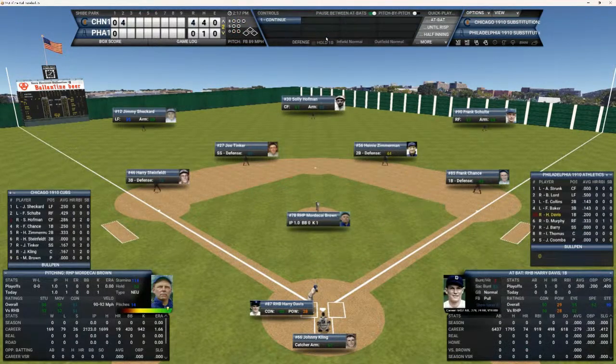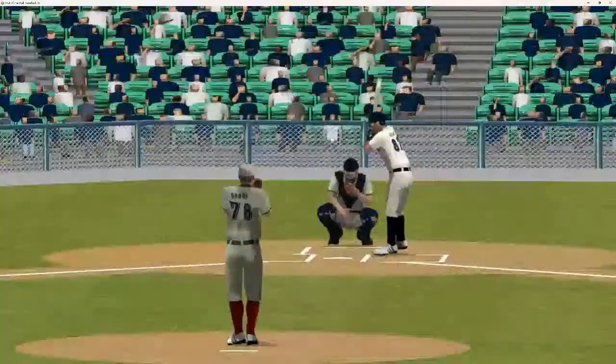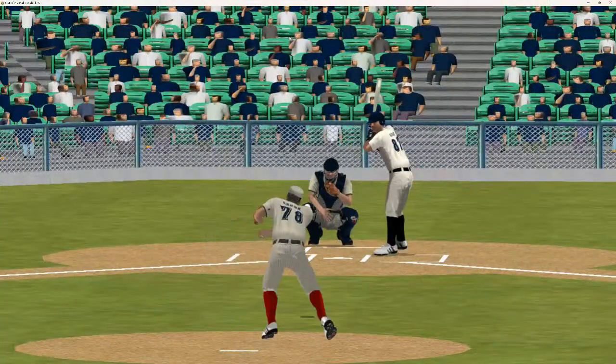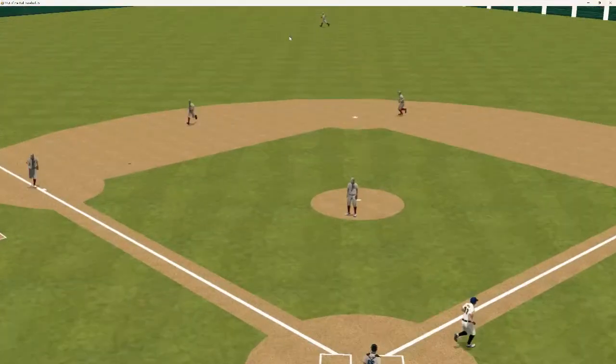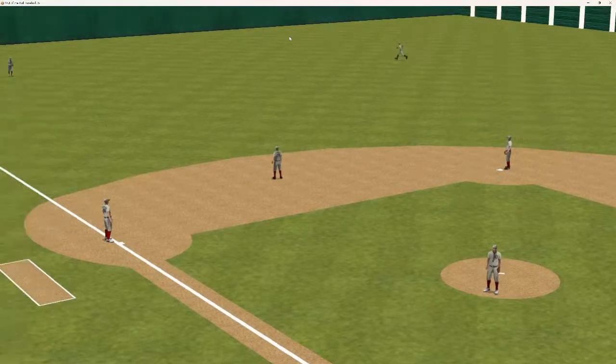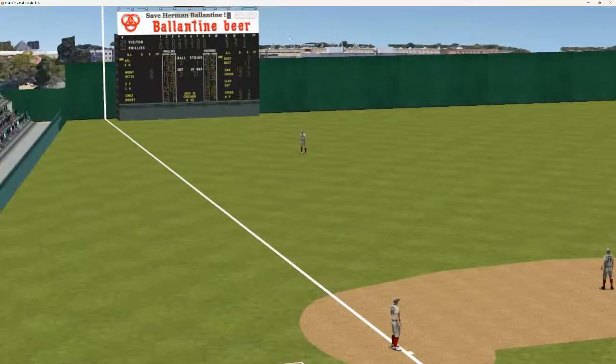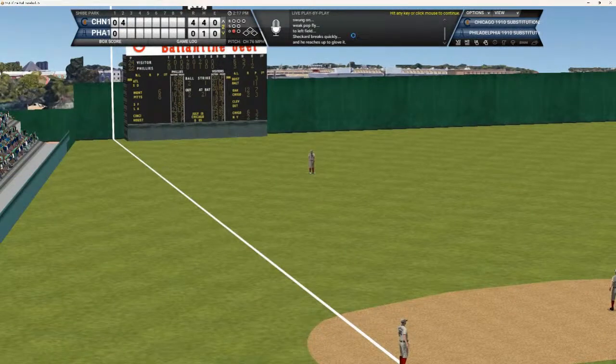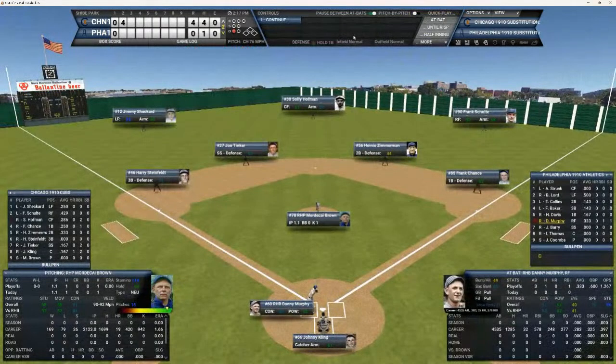We go to the bottom of the second. It's 4-0 Cubbies. You got Davis, Murphy, and Barry due up here against Mordecai Brown. Here's the first pitch. That ball is hit in the left field. Should be a can of corn out there. And it is, as Jimmy Sheckard makes the catch for out number 1.